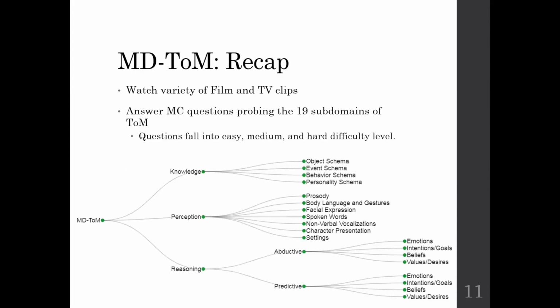So just to recap the MDTOM, we have subjects watch a variety of film and TV clips, and then they answer multiple choice questions that probe these 19 subdomains of theory of mind that we just went over. And what I didn't mention is that the questions fall into easy, medium, and hard difficulty levels, allowing for an even more fine-grained analysis of strengths and weaknesses. I'm now going to hand over the talk to my co-presenter, Effat Farhana.